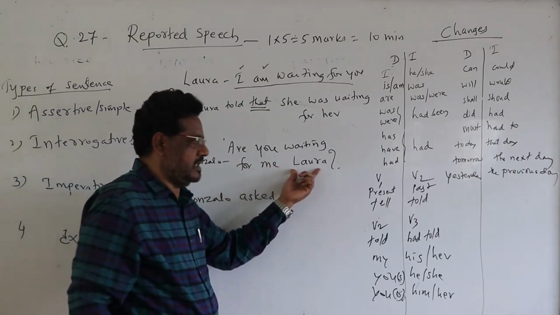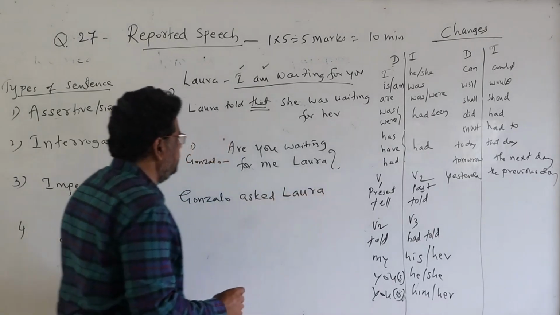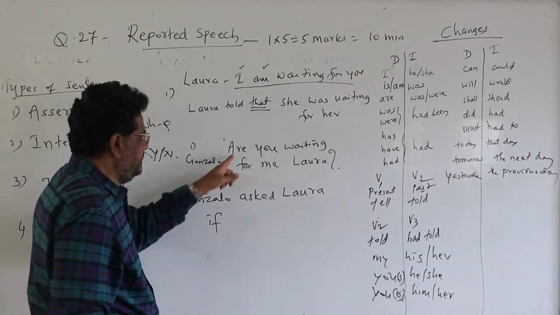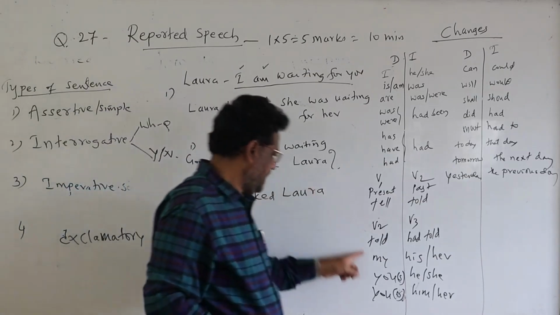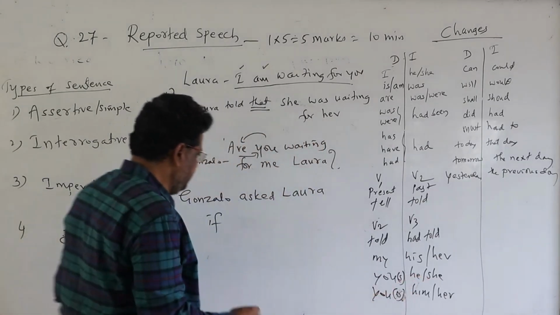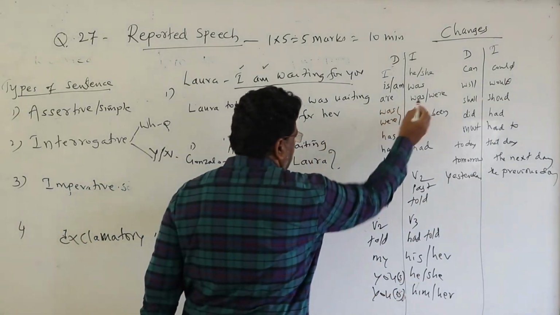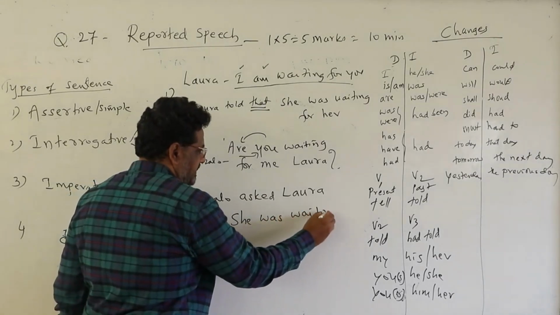Whom? Laura. This word comes here. Asked Laura. So then instead of that you write if. So then interchange this. So you, are you? So are you is not in the subject form. If she, are singular, are becomes was.